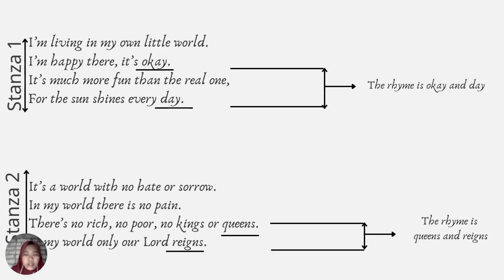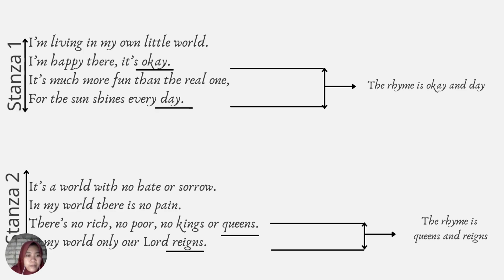Okay, now let's talk about rhyme. What is rhyme? Rhyme is words with the same ending. Okay, in stanza one, what I underlined is okay and every day, in the second line and fourth line.